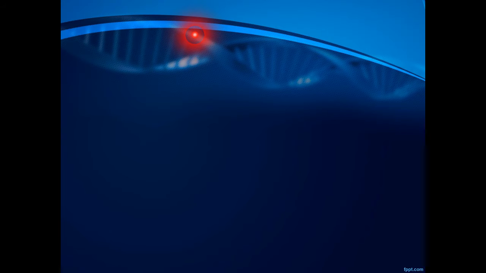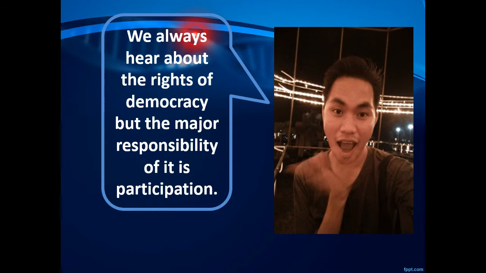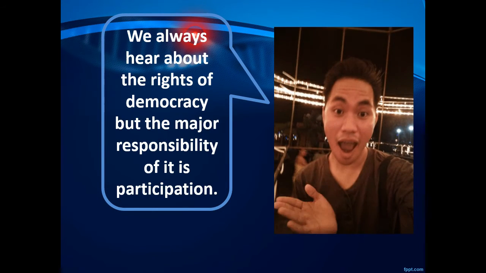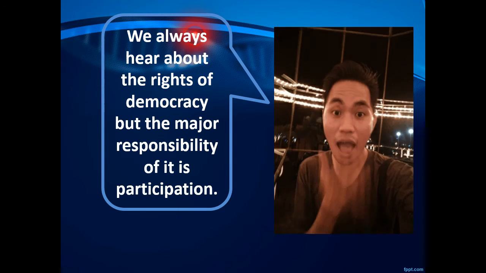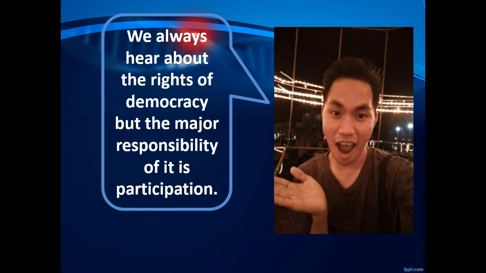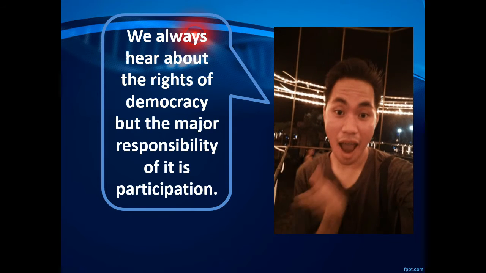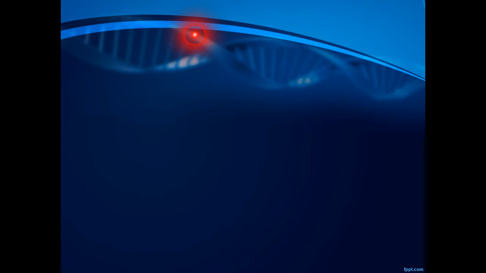During this discussion, participation is a highly prized necessity. As Sir J.D. says, we always hear about the rights of democracy, but the major responsibility of it is participation. It never hurts to truly be a part of something. It is only by listening and continuously trying that you can really gain true understanding. Are you ready now for the discussion? Let's go!